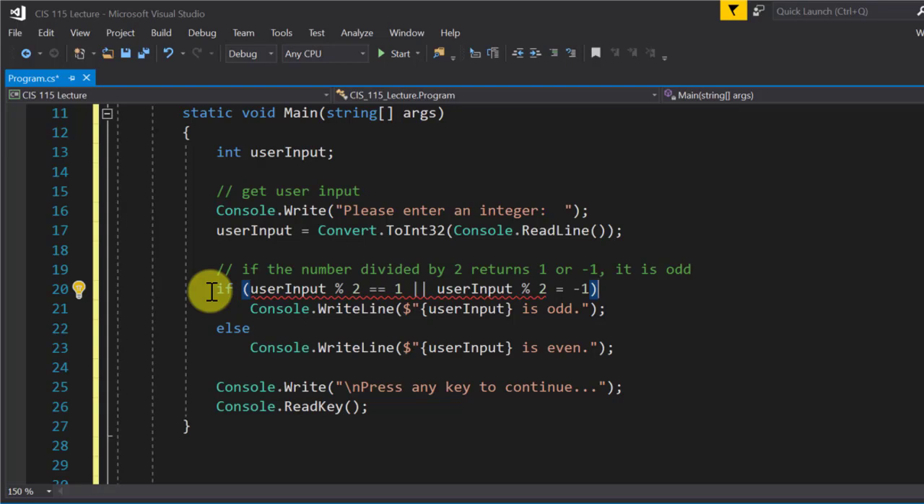So we have to use that logical operator, that logical OR. Everybody remember that? OR says that if one or both of these things are true, then we're going to do this. We're going to print out odd. Otherwise, we can print out even. So it's a little bit more efficient to test for even, because with odd, we have to test for 1 or negative 1. Is that clear to everybody?